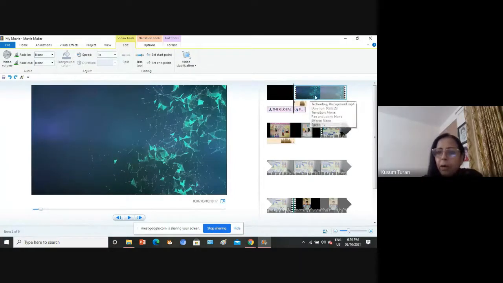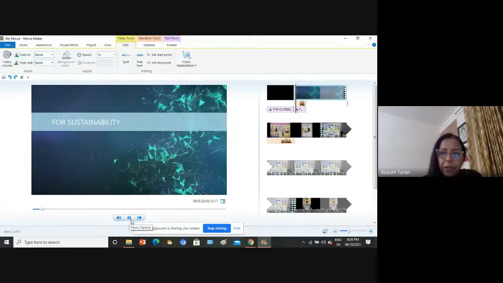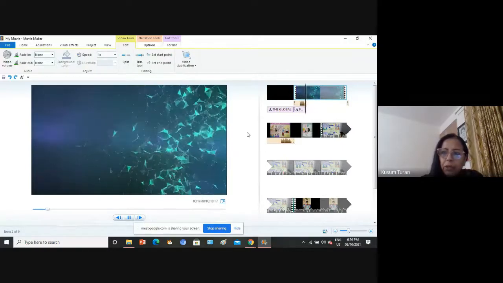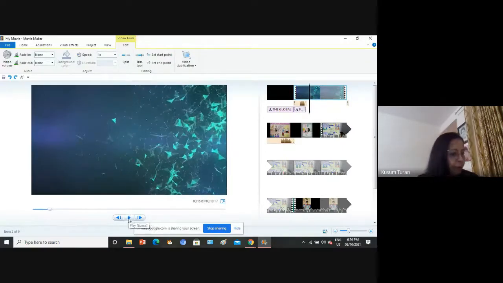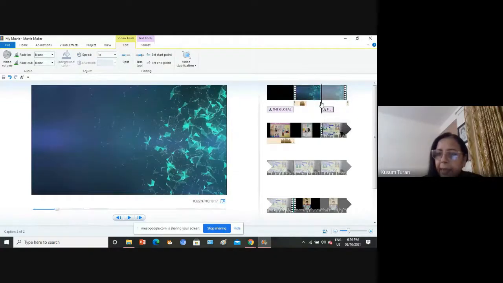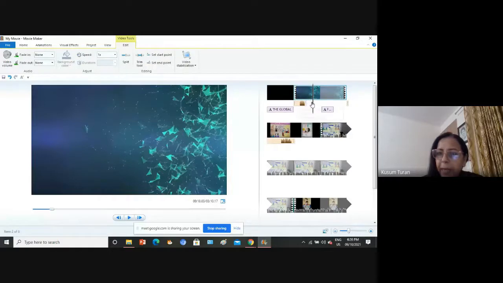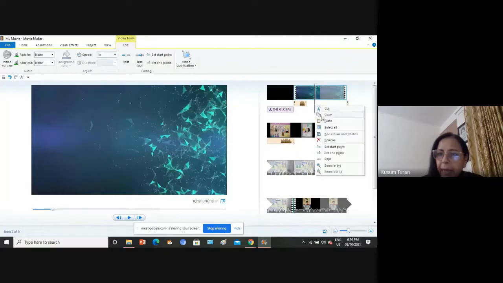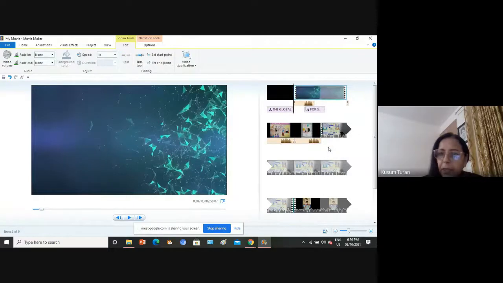Another way is, you're playing a video, you can test a video here. Now I just want my video to begin from here. So I'll shift my text here, drag, and let's say I want my video to begin from here. So just place, you can see this is the pointer, we can drag and just place, and you can say set start point. So उससे पहले वाला portion trim हो गया.